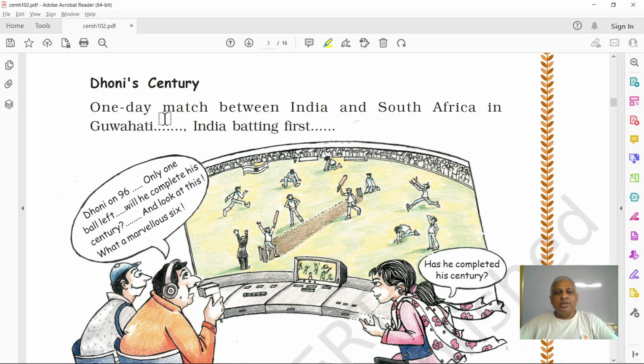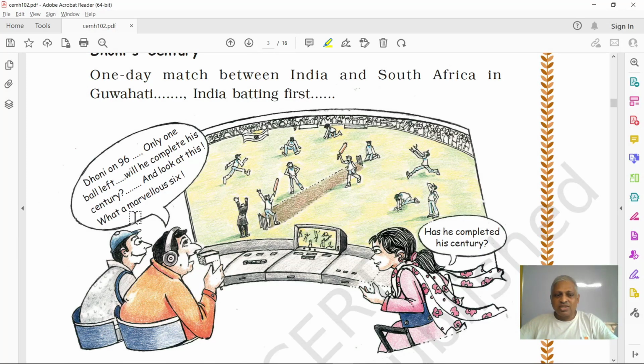Right? MS Dhoni is a popular cricketer, and this commentator is saying that Dhoni is on 96, and there is only one ball left to be bowled. So he has to complete what is the nearest rounded figure, 100. 96 is near to 100, right? 100 is called century, right? And century is an important figure in cricket. This commentator is saying, will he complete his century? So to complete the century, how many more runs he needs? He needs 4 more runs.